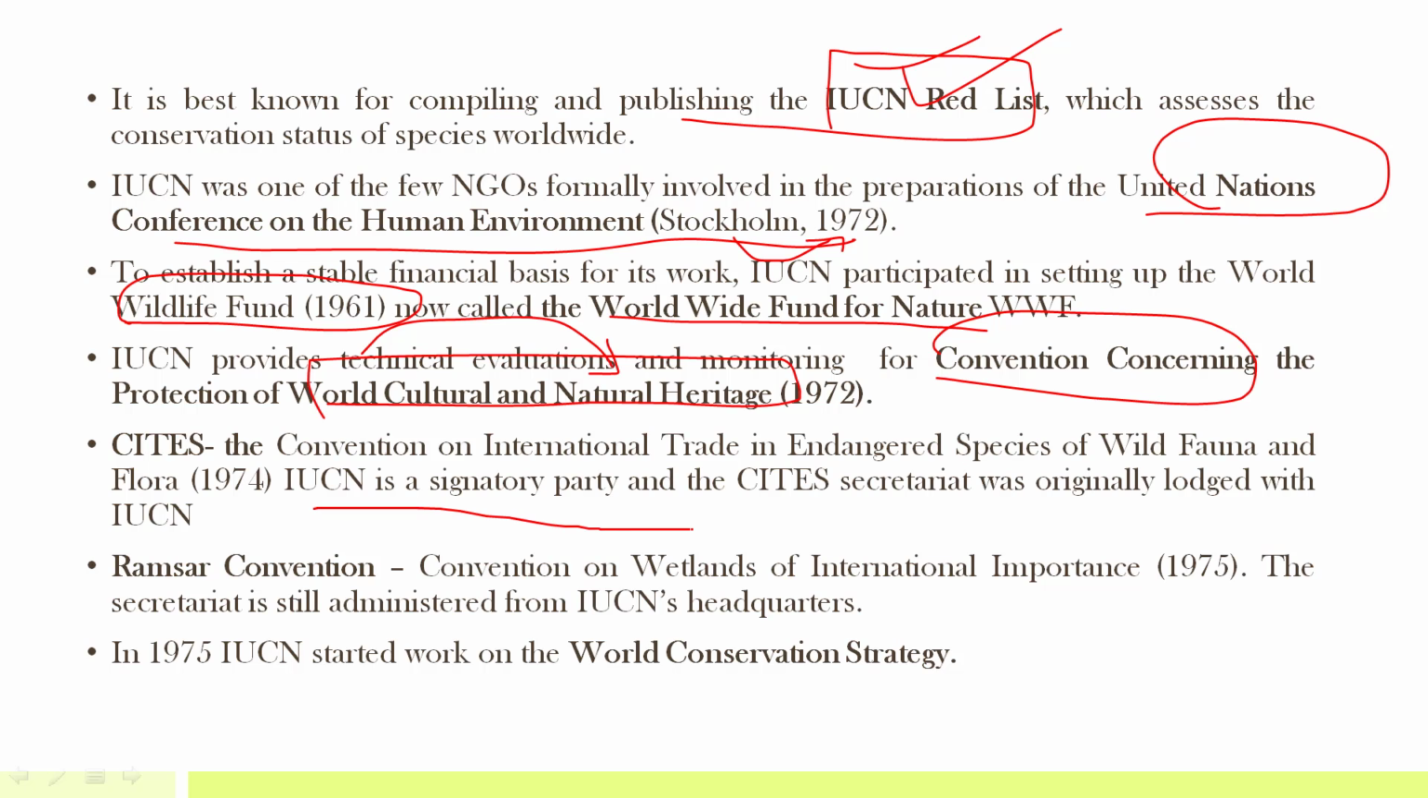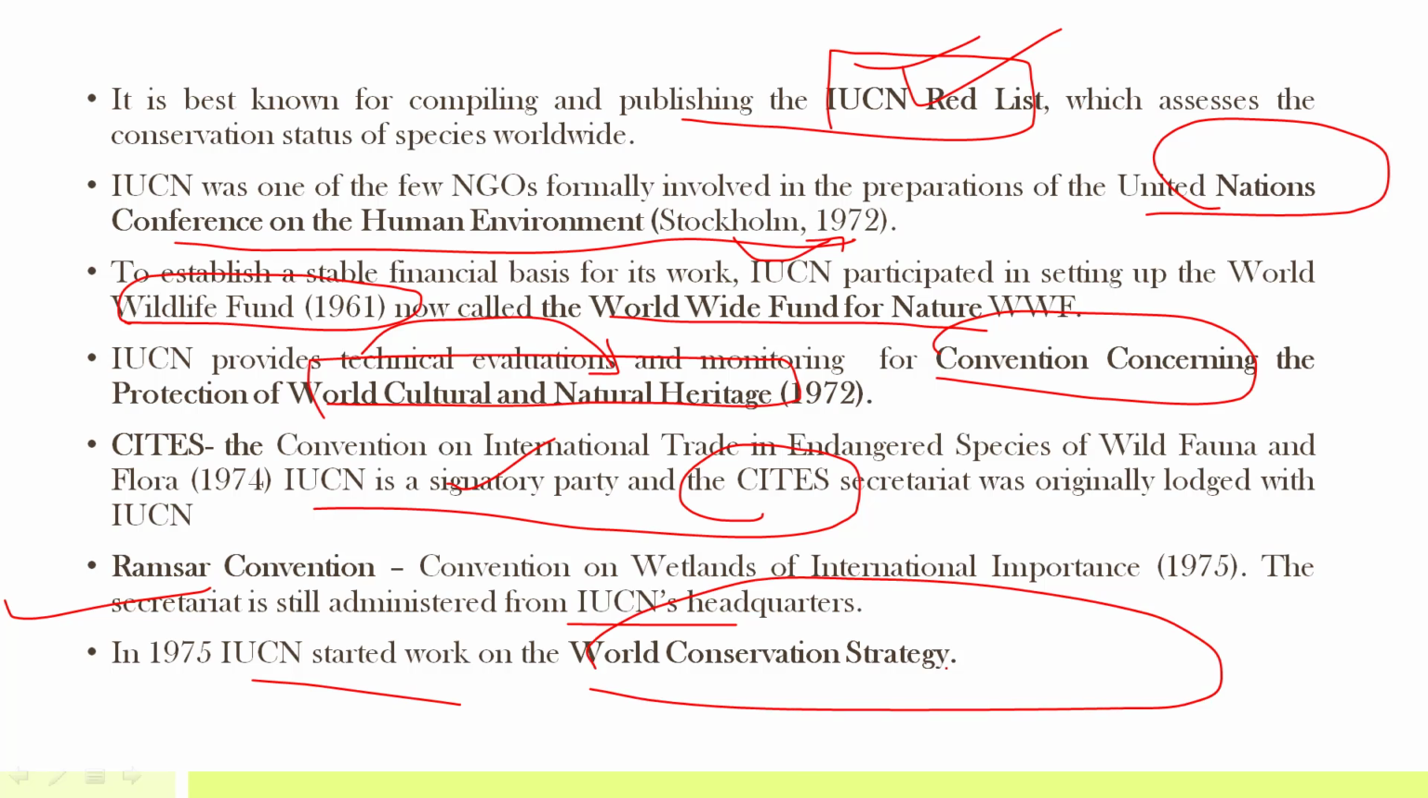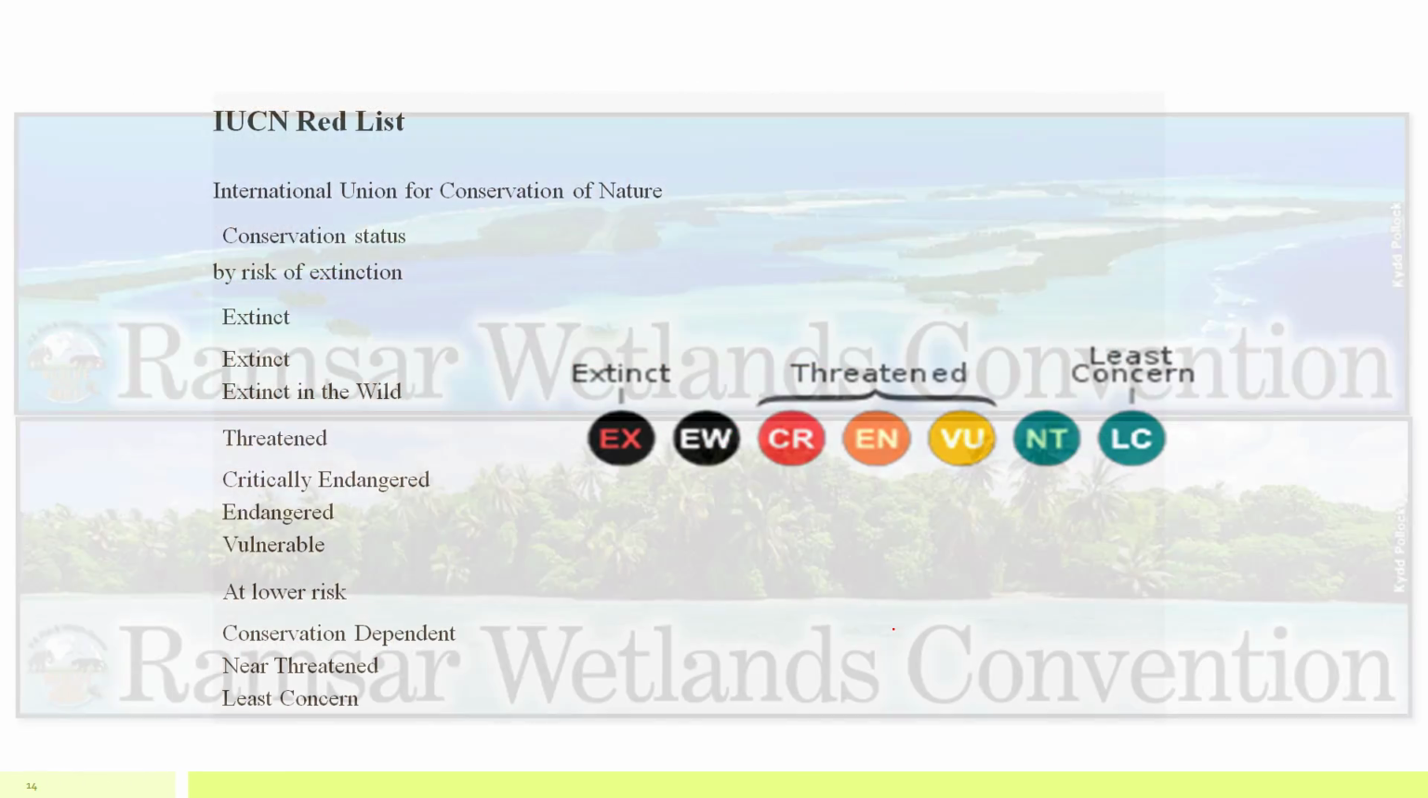IUCN is a signatory party, and the CITES Secretariat was originally launched with IUCN. So these are the various roles that IUCN is playing. Then the Ramsar Convention, which is a convention on wetlands. The Secretariat is still administered from IUCN's headquarters. In 1975, IUCN started work on the World Conservation Strategy. So these are the main things that IUCN is involved in.